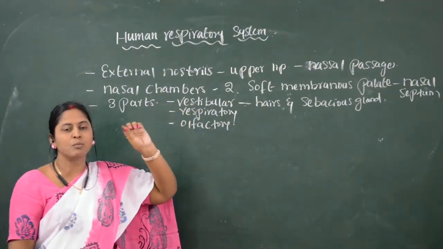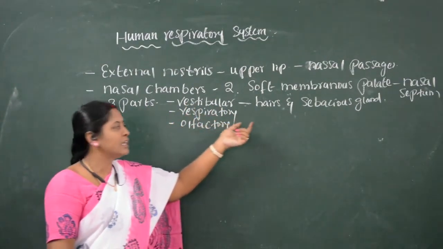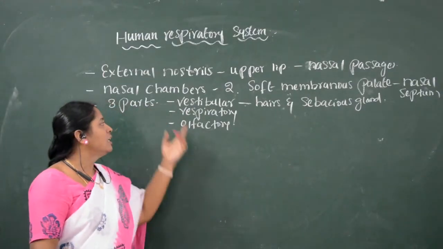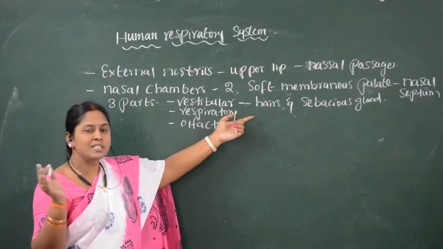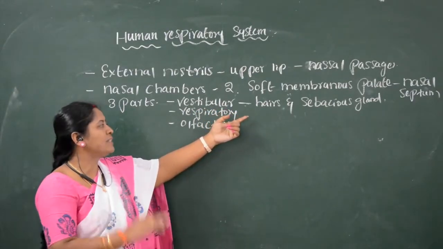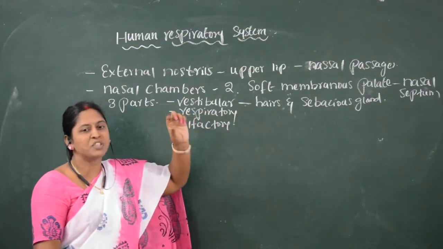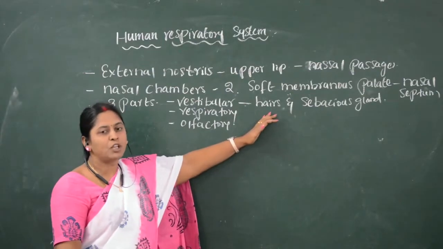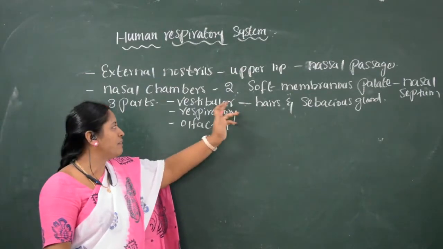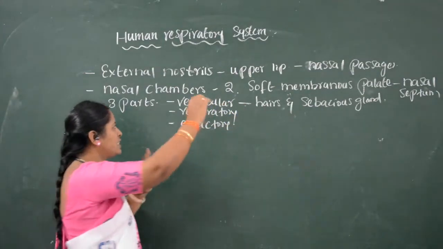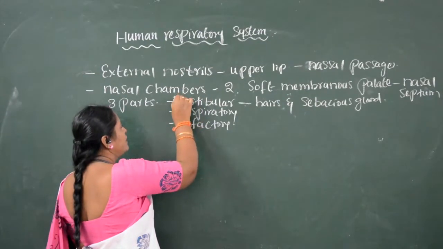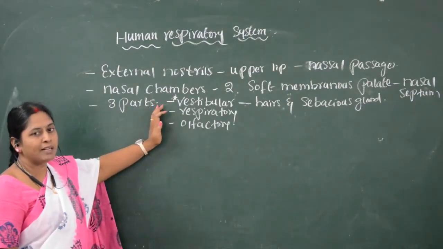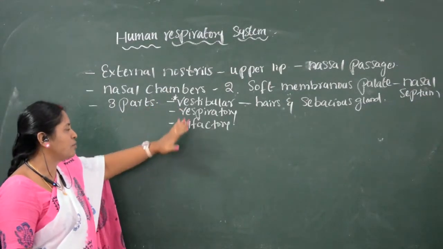The sebaceous glands keep the vestibular part moist and sticky, so the dust particles are prevented from entering the lungs. The part where the dust particles are prevented is the vestibular part.